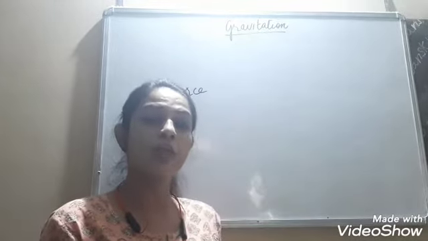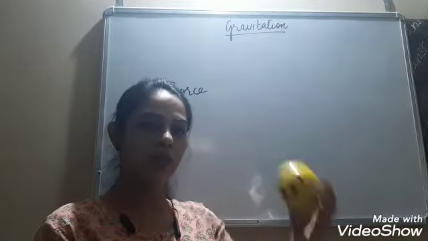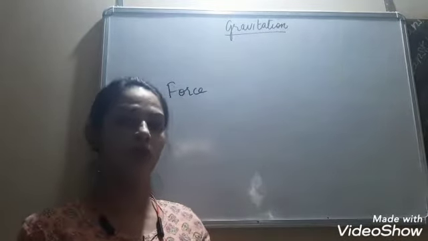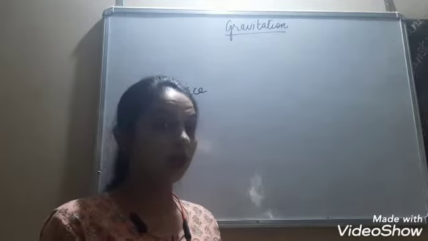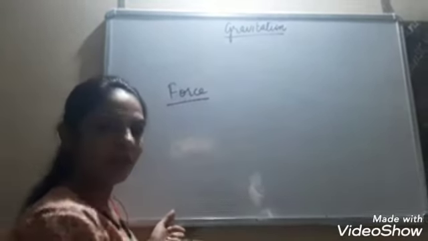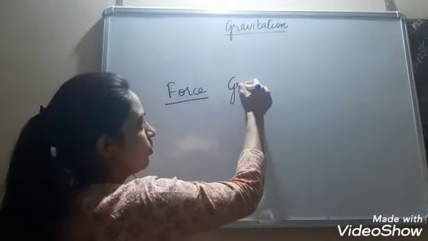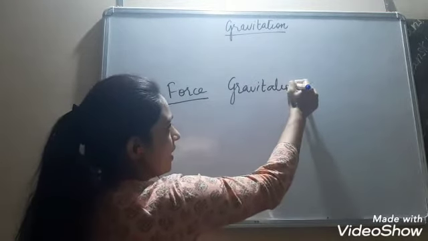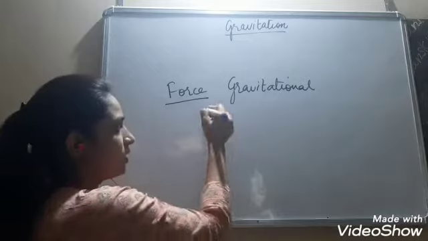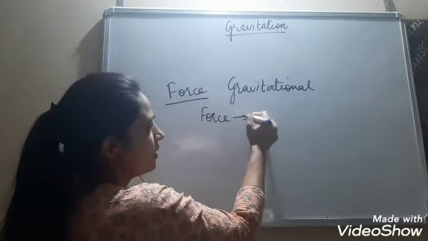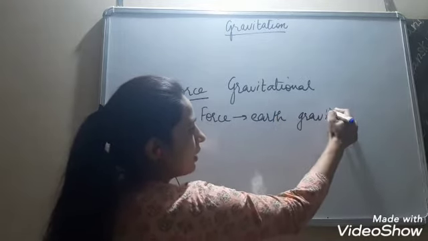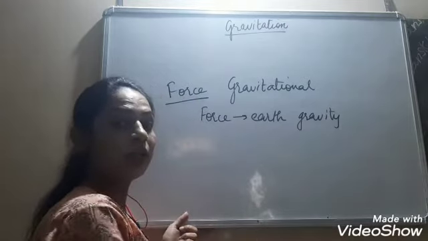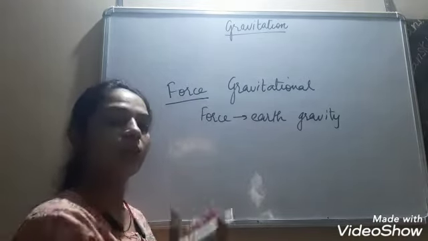Even if I throw something upwards, not only downwards, even if I throw this ball upwards, what will happen? It will come back down on its own. Is it really on its own? No. You are all smart. A force is acting on it. Which force? Gravitational force. Gravitational force is the force of the earth. What is gravitational force? The force exerted by earth. It is also called gravity of earth. This force attracts all the objects towards itself.